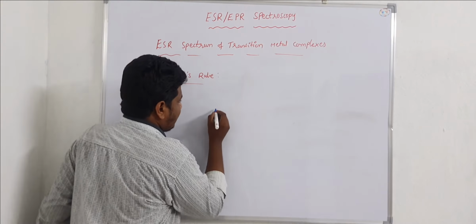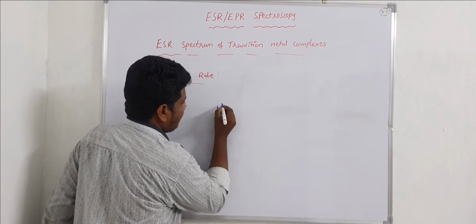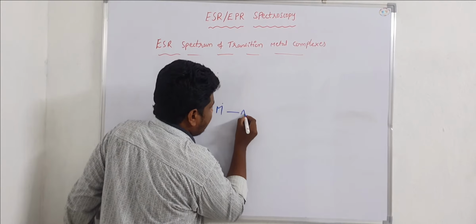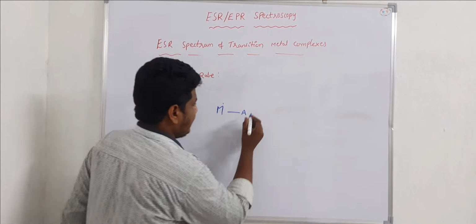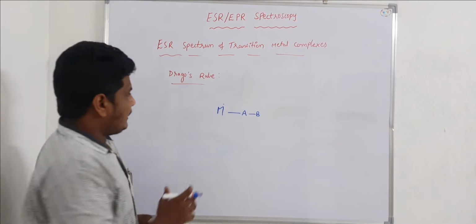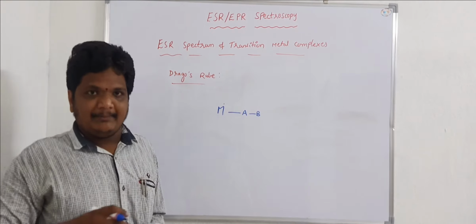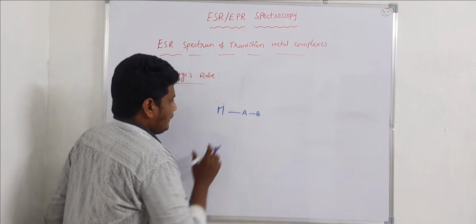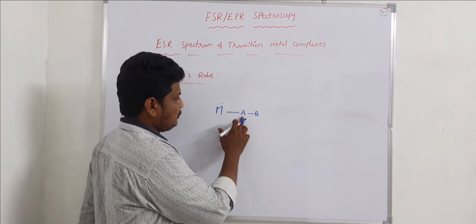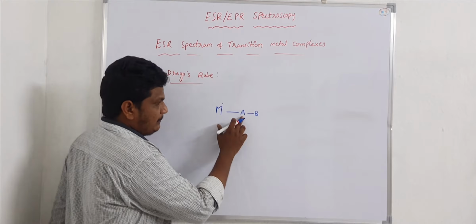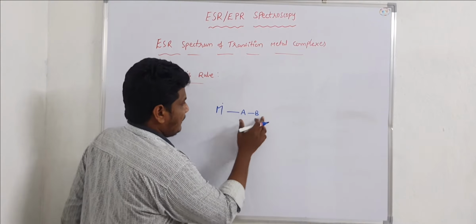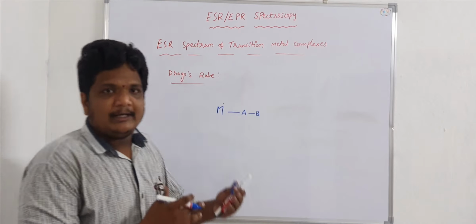a metal radical which is attached to a ligand, an AB ligand. So this is one ligand which is attached to this metal atom, the metal radical. Here, this metal is directly attached to the atom A, that is nucleus A, which is further attached to the nucleus B.